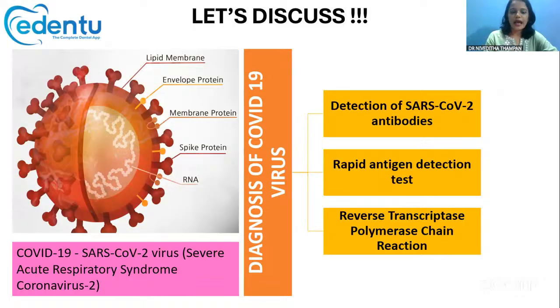It will have extensions, which are called peplomers or spikes. That's why it's called a coronavirus, just like the spikes of the sun. The diagnosis of COVID-19 is done with the help of antibodies, the rapid antigen detection test, or the reverse transcriptase polymerase chain reaction.